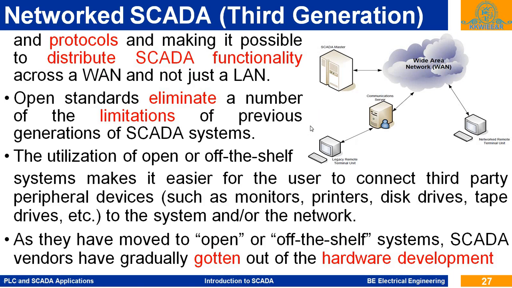The network is divided into different parts, distributed servers, and these distributed servers are connected through the wide area network, through the cloud, to the SCADA master servers. So there are different communication servers, and they communicate with the main or master SCADA servers.